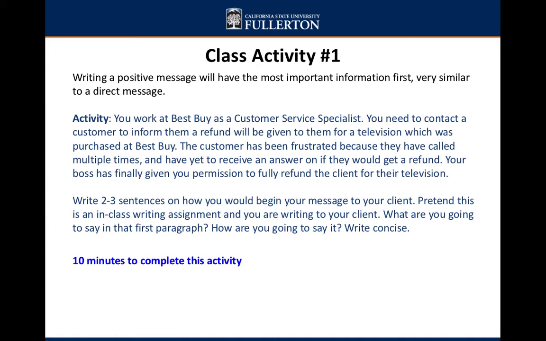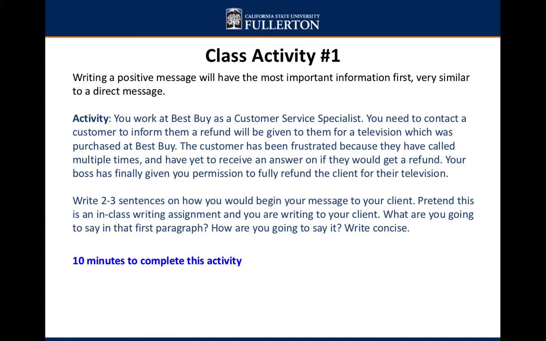So think about the situation. Think about your audience in this case. So you're a customer service specialist. You're dealing with a client that you're going to give fantastic news. They're going to get refunded on a TV that broke, wasn't working, something happened to it, but they're going to get their refund back. But on the other hand, your client in this case is very upset because they've been trying to get a hold of someone. They've been looking for an answer. Hey, what's going on? Am I going to get refunded? So at the same time, this can be a very frustrated client, but you are giving them good news. So keep that in mind.